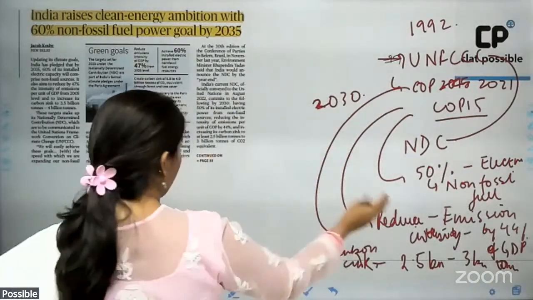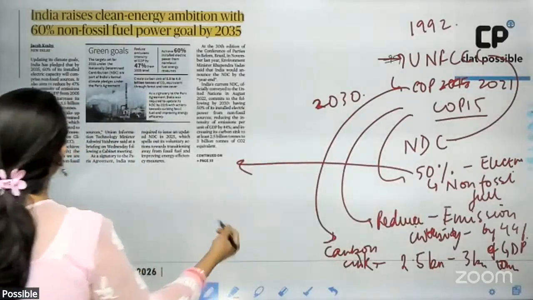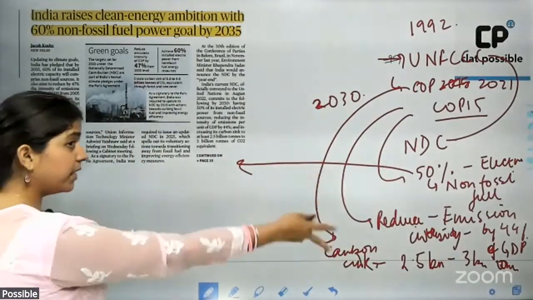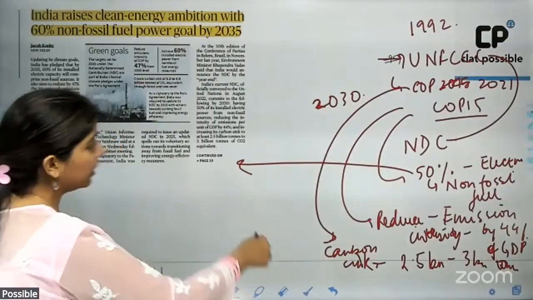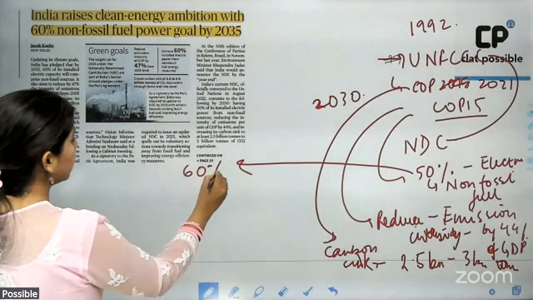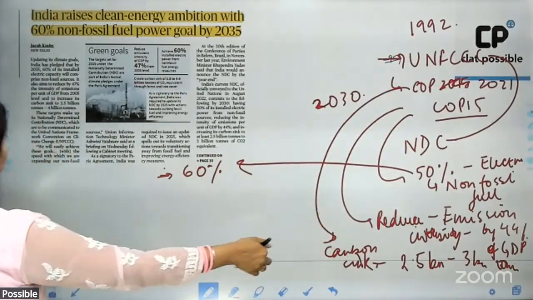Now India has increased its contributions. Instead of 50% of India's total electricity being generated from non-fossil fuels, India now seeks to have 60% of it. Then the next is to reduce its carbon emissions.